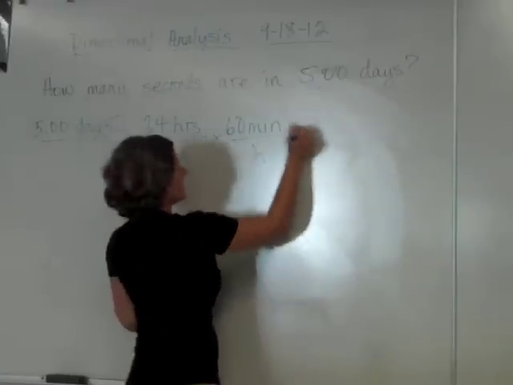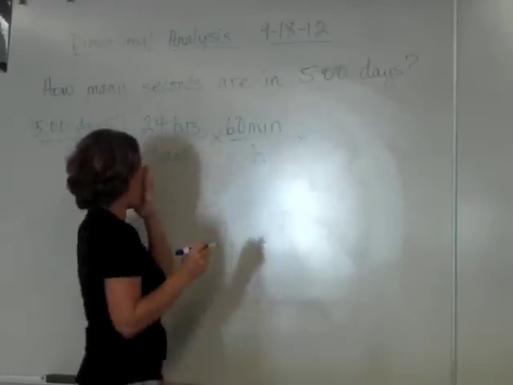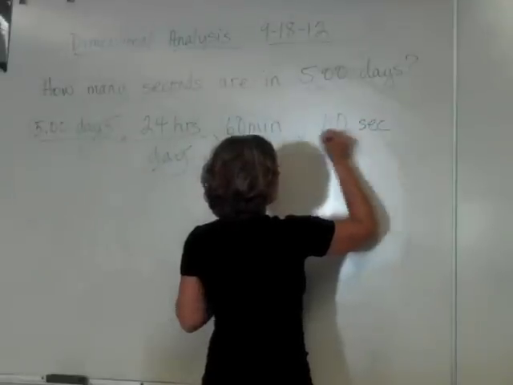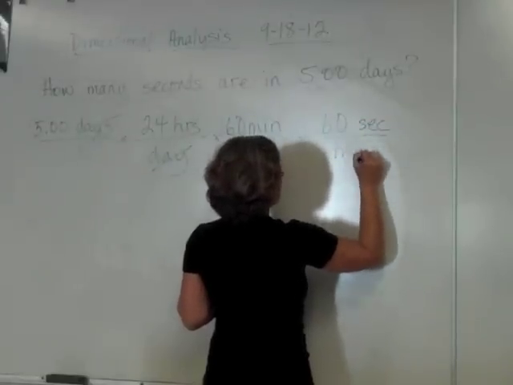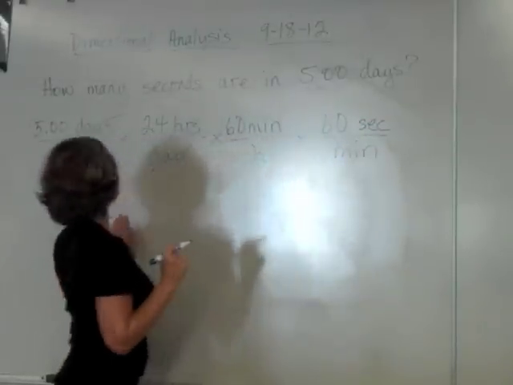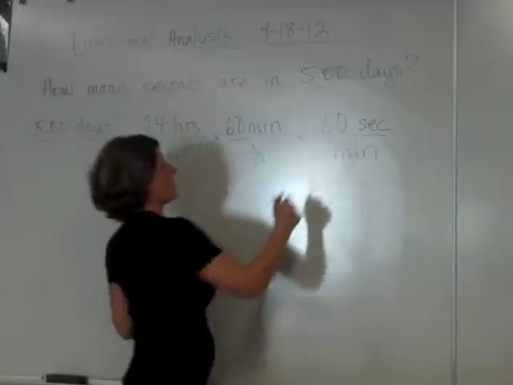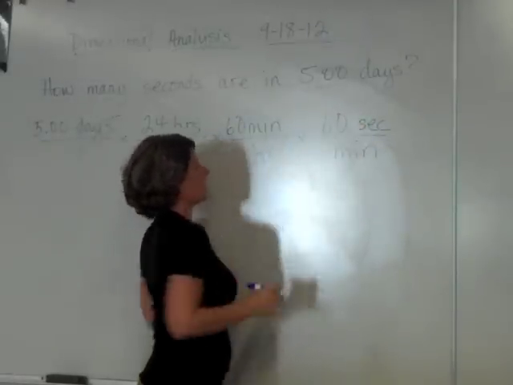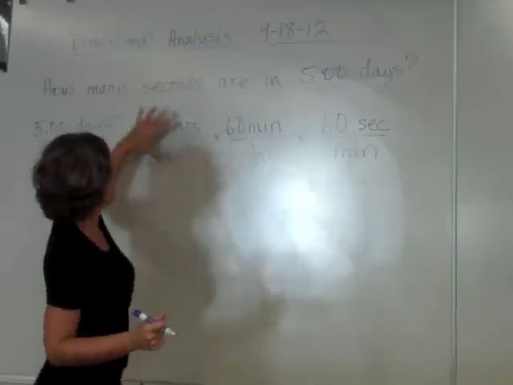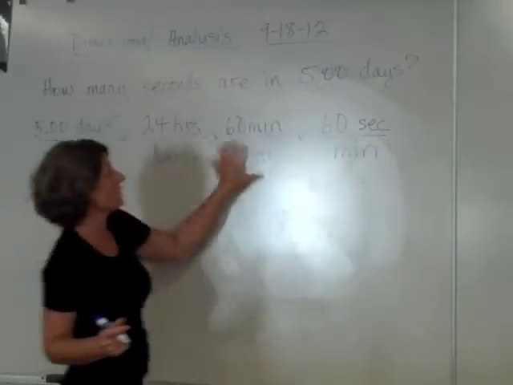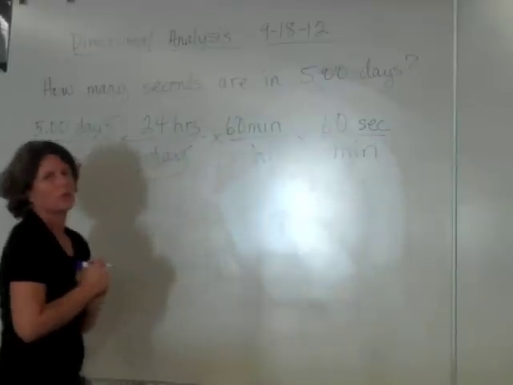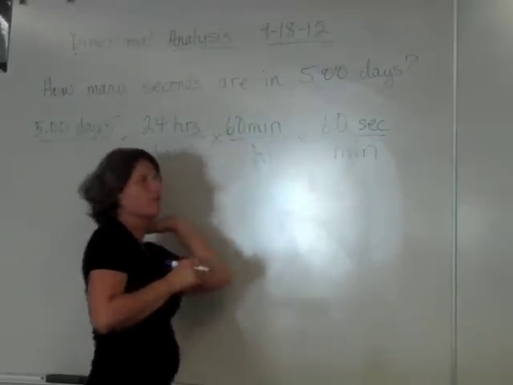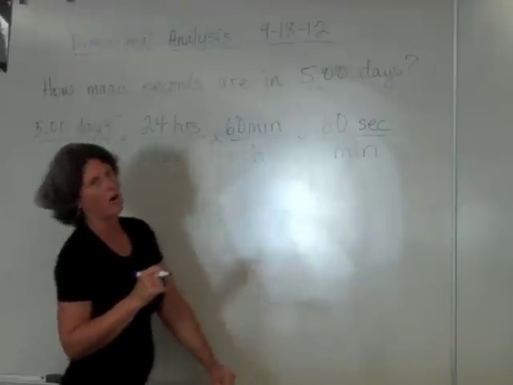Last but not least, 60 seconds in a minute. Now these are exact numbers, aren't they? They're conversion factors. They are exact numbers. I can put a dot there, but these conversion factors are infinite, meaning that their significant figures just go on and on.